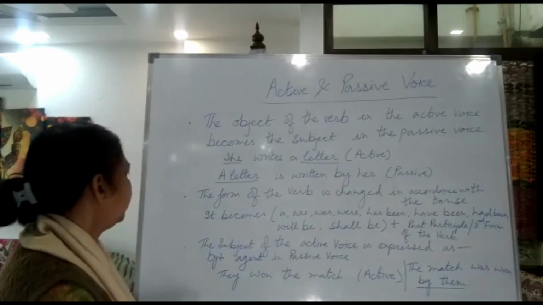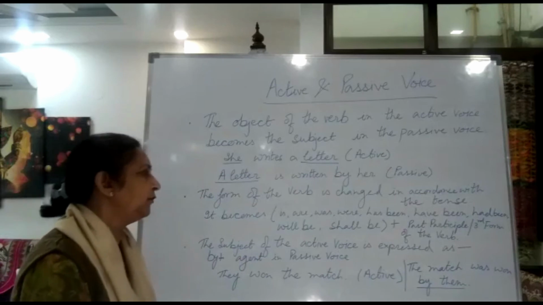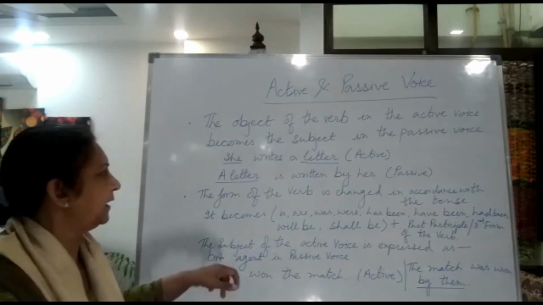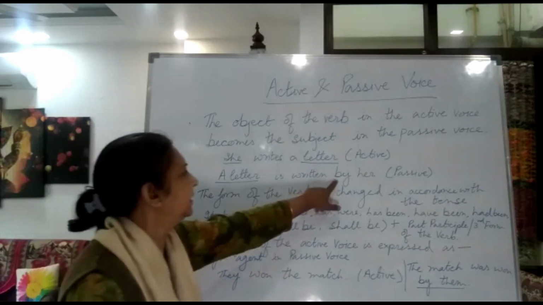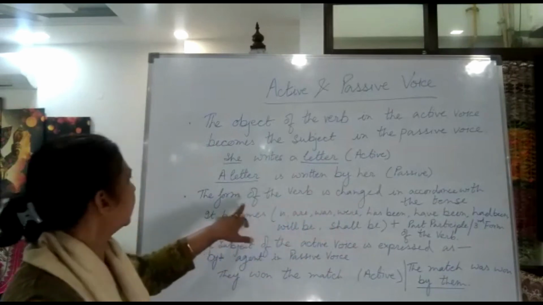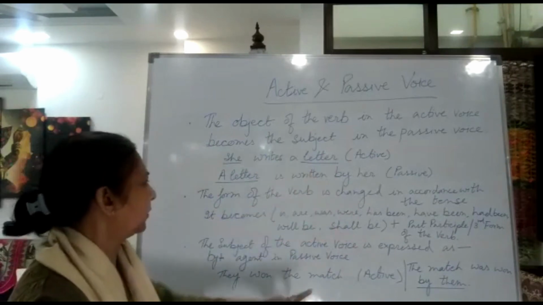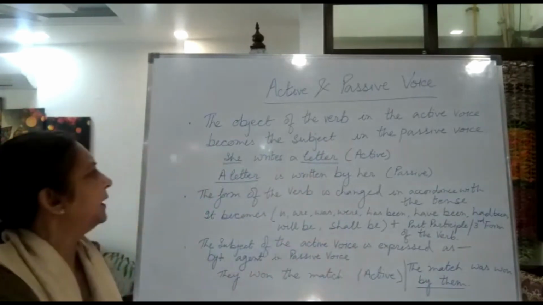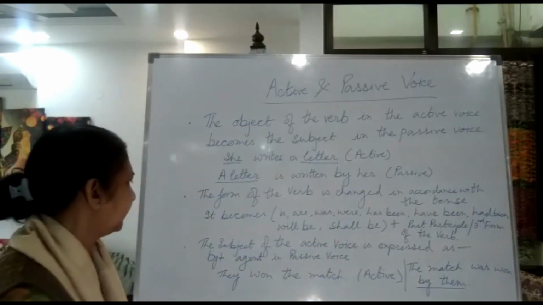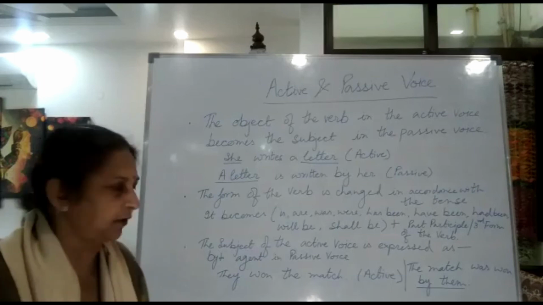Now next, the subject of the active voice is expressed as by plus agent, and we write by. Here, by her. In this sentence, by her. Okay, now we will read it afterwards. By is used with the agent. Agent means the subject in the active voice.